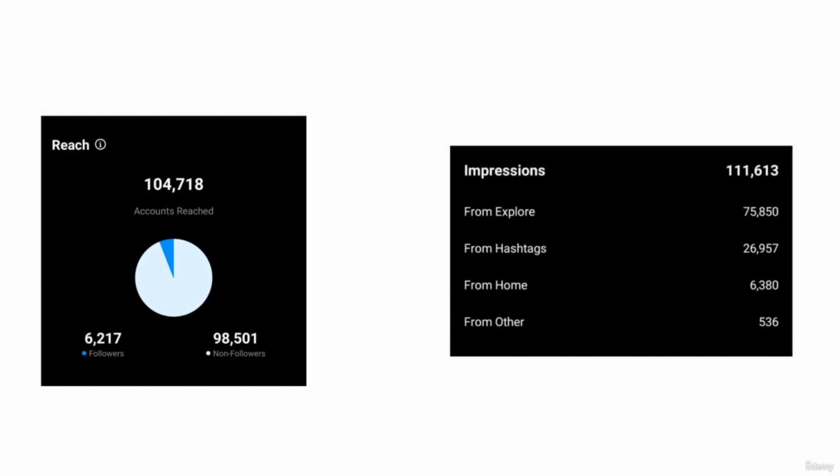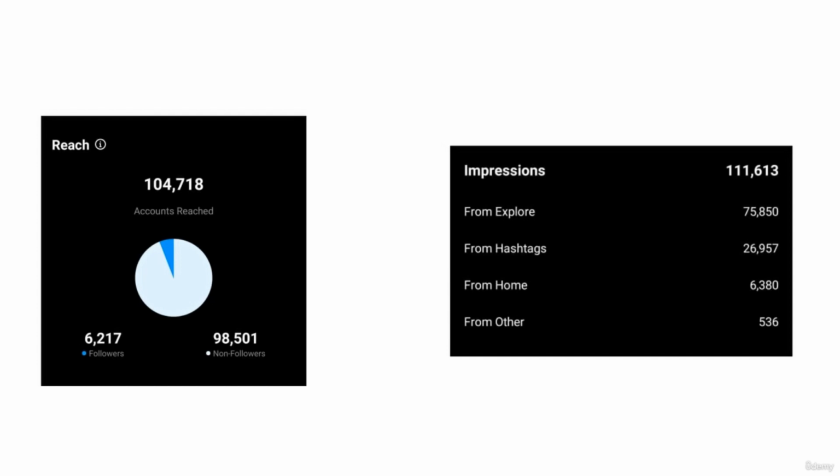And just below that, you can see that there is a division of the reach between followers as well as non-followers. And you can see that around 6,217 of my followers saw my contents, and the rest of the people who saw this content, that was around 98,501 people, those people were non-followers, or the people who weren't following my Instagram page. So you can see the division of followers versus non-followers.